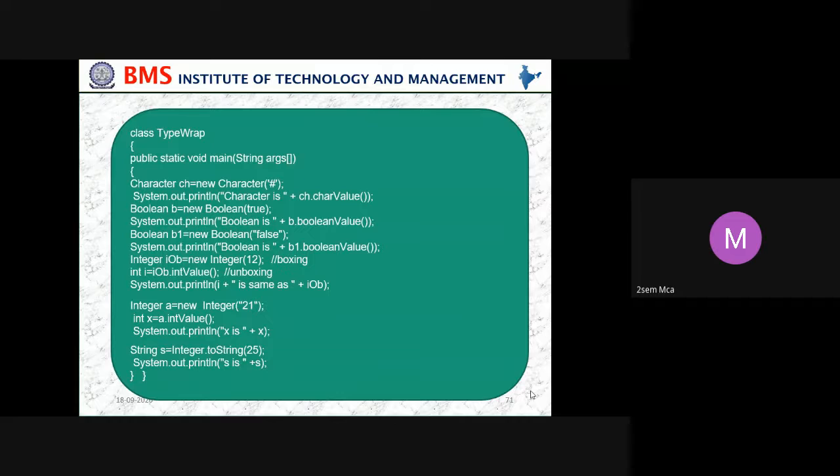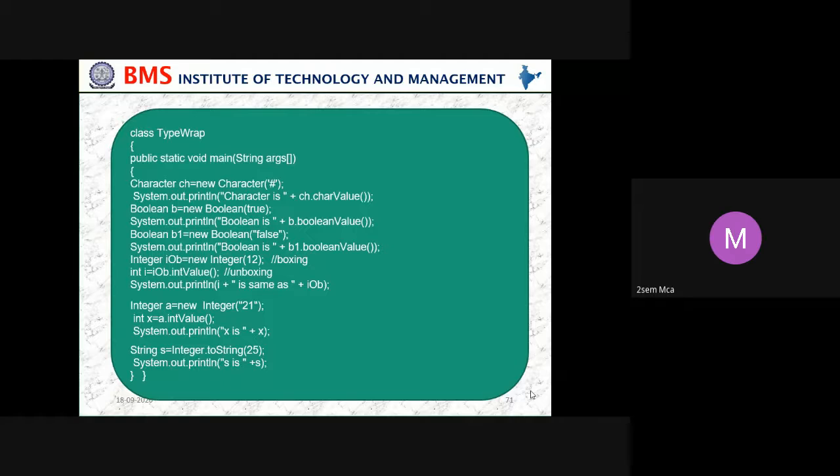Integer iOb = new Integer(12); that is boxing. We'll be seeing that in our next few classes. What is boxing and unboxing? In this example we can see how boxing and unboxing work. Converting the primitive type to an object type is called boxing. You can see an Integer object is created with the name iOb, and we are storing 12 in it. Then that object is converted back to int type, which is unboxing: i = iOb.intValue().